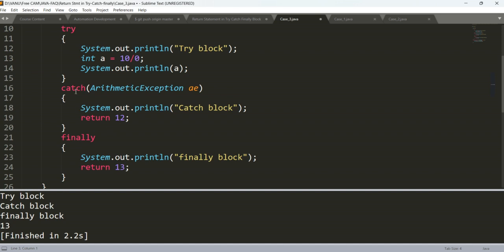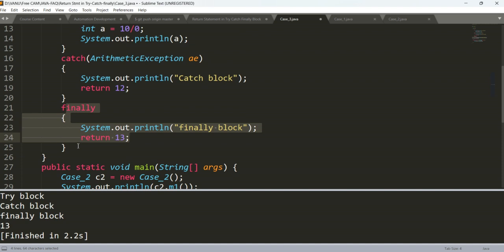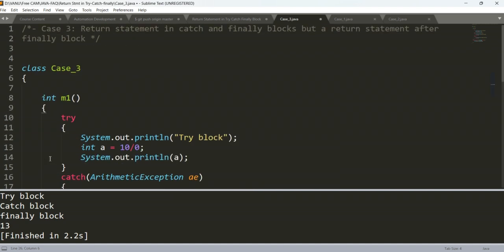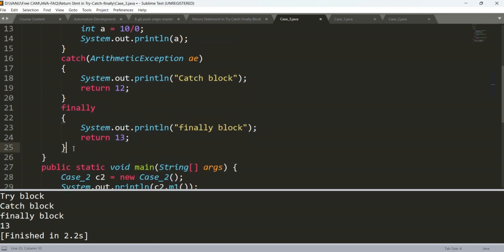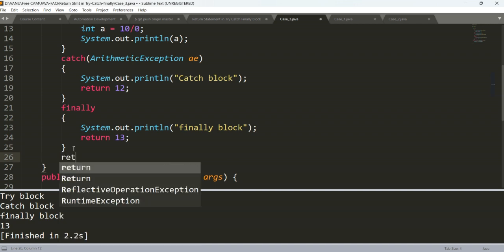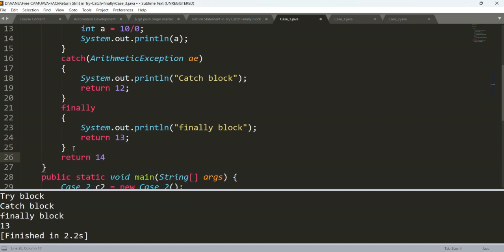See, this is the catch block and the finally block we have. Now after that, because this is the end of the method, here also we need to provide a return statement. After the finally block, we need to provide the return statement, and I'll return 14.